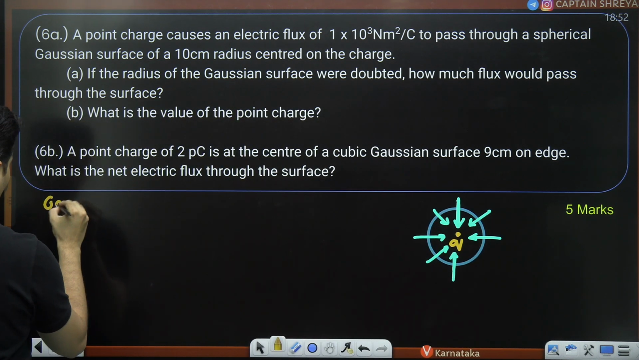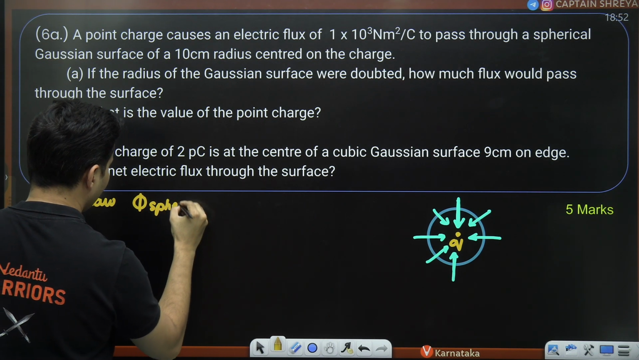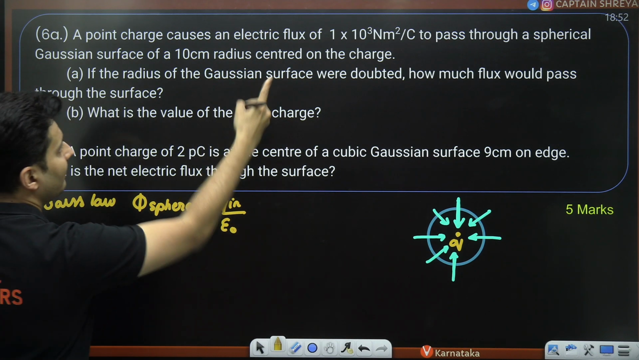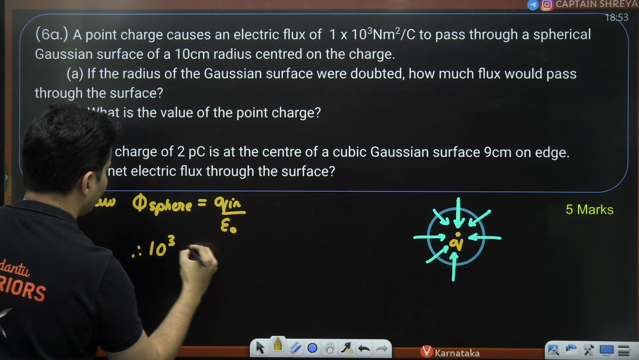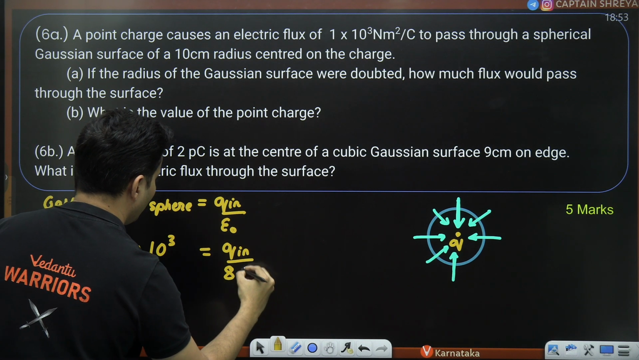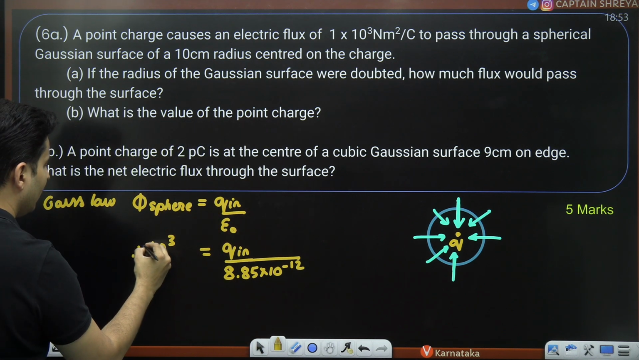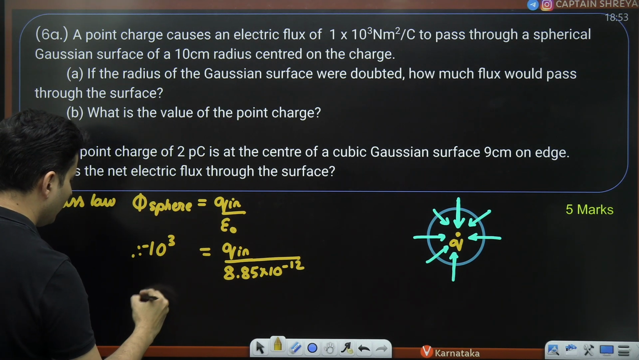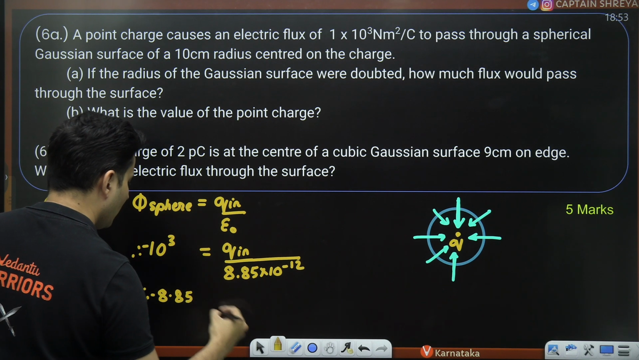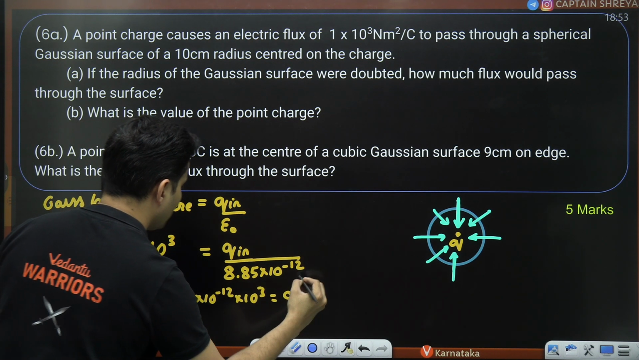So using Gauss law, the total flux through the sphere will be the charge which was placed inside by epsilon naught. The flux is already given to be 10 to the power 3. The charge inside is not given. Epsilon naught value is 8.85 times 10 to the power minus 12. Because the flux is entering in, this flux will be negative sign. Take this over here. So this will become negative 8.85 into 10 to the power minus 12 into 10 to the power 3 is equal to the charge which is placed.